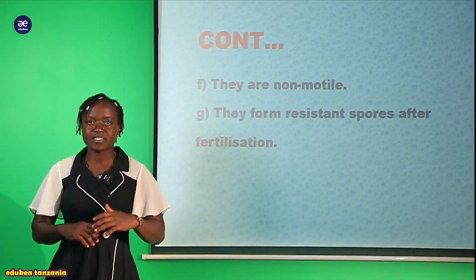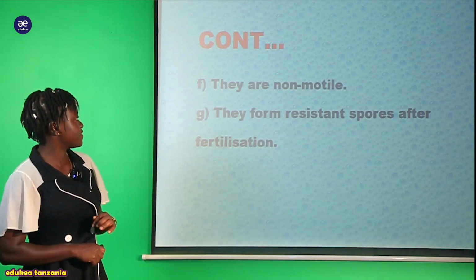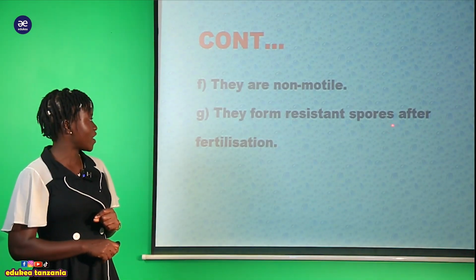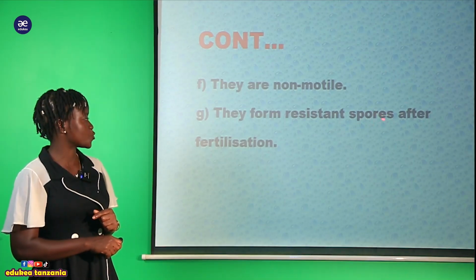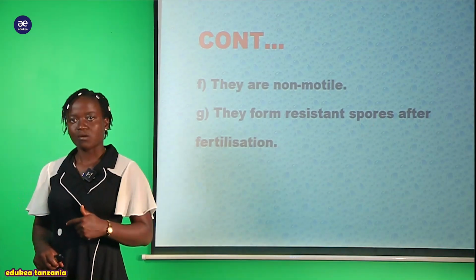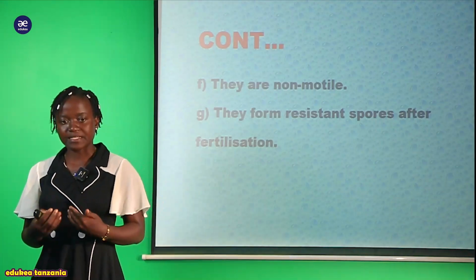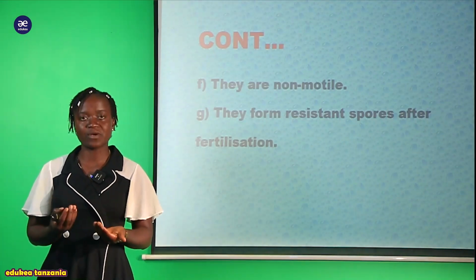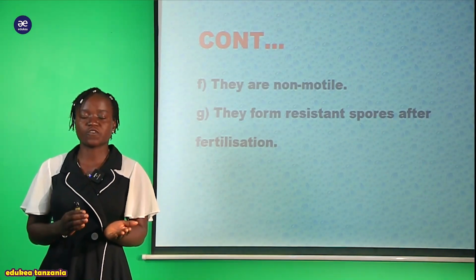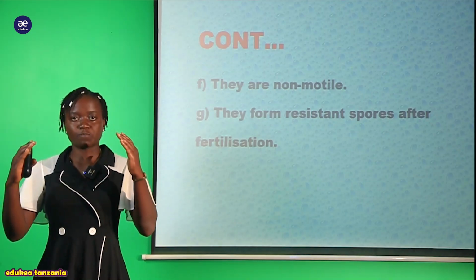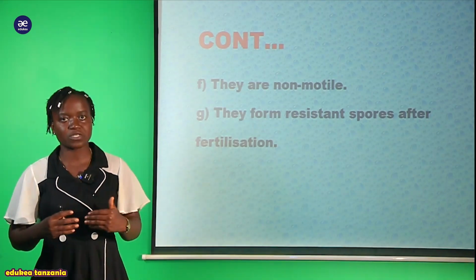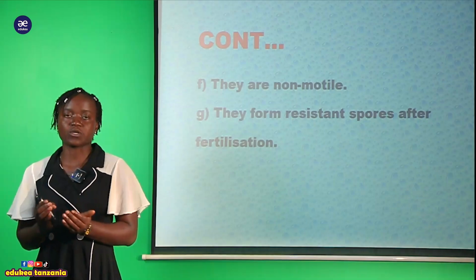And also another general characteristic here is that they form resistance spores after fertilization. Kwa maana kwamba ile spores ambayo inatengenezwa baada ya fertilization inakuwa more resistance. Kwa sababu gani? Kwa sababu tu kuna formation of different kinds of structure which protect that spores isiweze kuharibika.